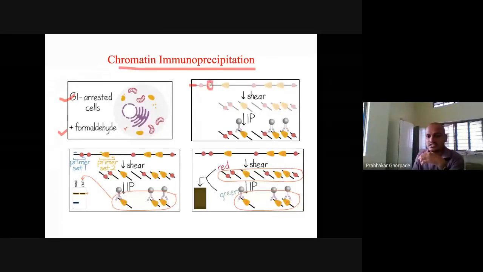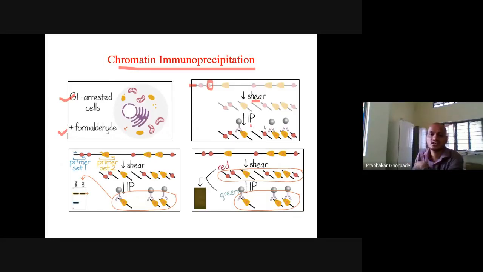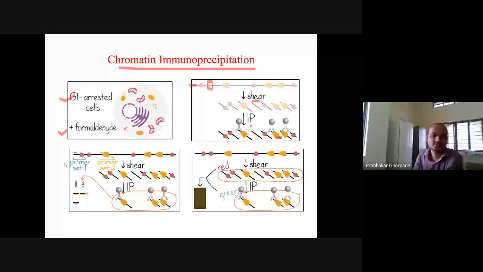Then with the help of shearing, we break it into pieces, and with immunoprecipitation, we attach antibodies to the particular protein and precipitate it. Based on this technique, we can design primer sets and see whether the protein is present or not.